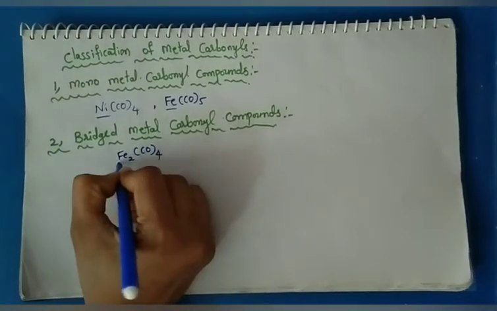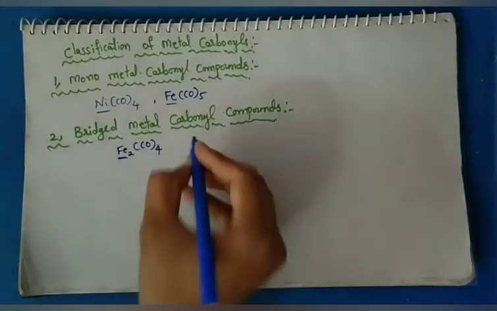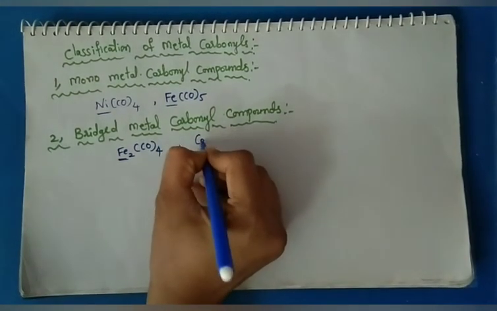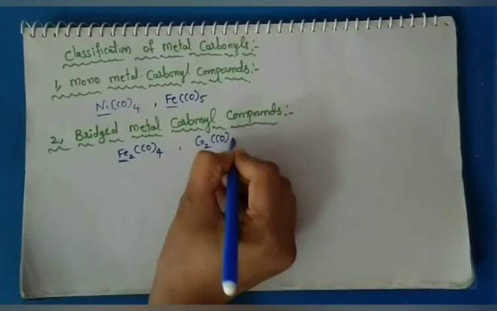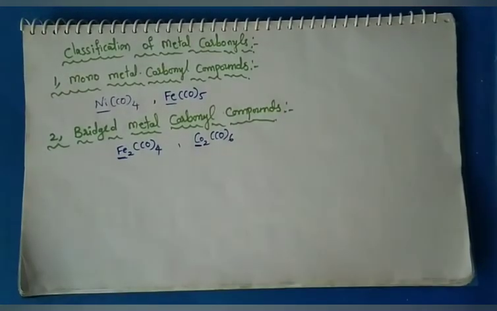Fe2(CO)9. In this, the metals are 2. And we take another example, cobalt Co2(CO)8. In this, cobalt metal numbers 2. So these kind of metal carbonyls nothing but we called as bridged metal carbonyl compounds.